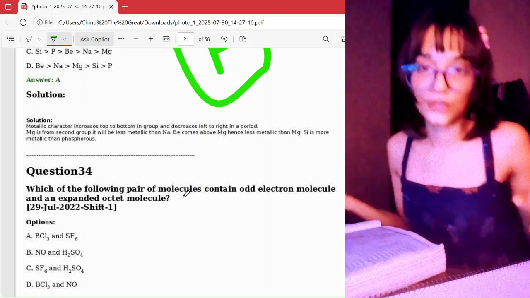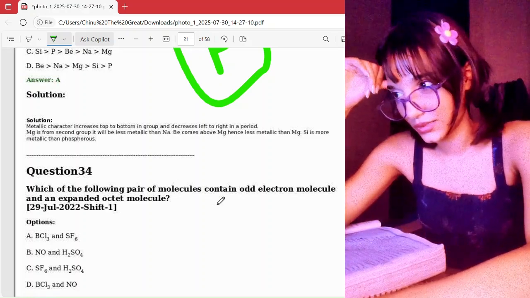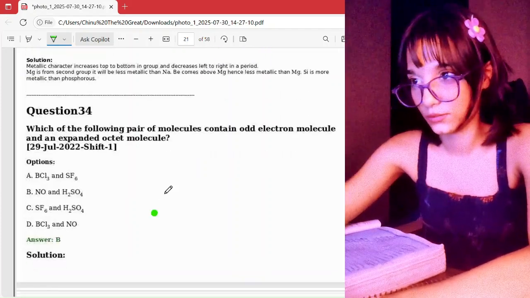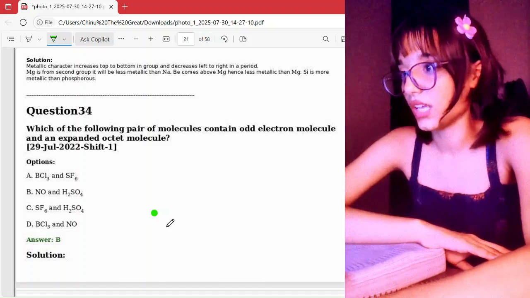Just chemical bonding and molecular structure. Yes, it's from that chapter. I remember the expanded octet rule and stuff. Yes, it's from that. I can swear on my life it's not from this chapter, because I have studied this chapter really nicely. So yeah, let's just put a cross on it.